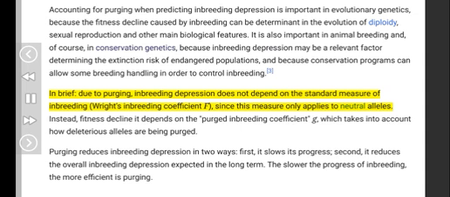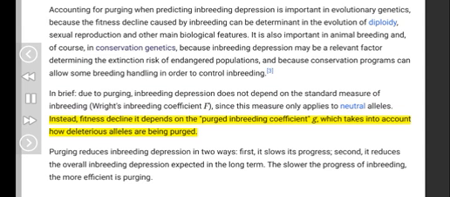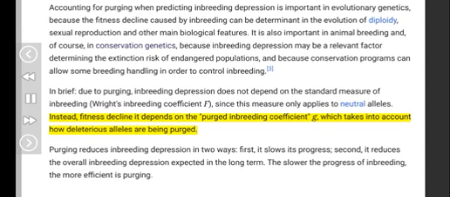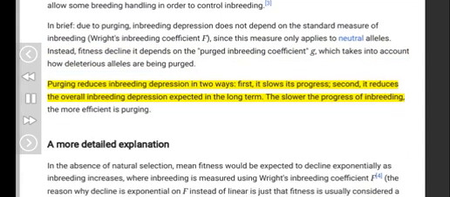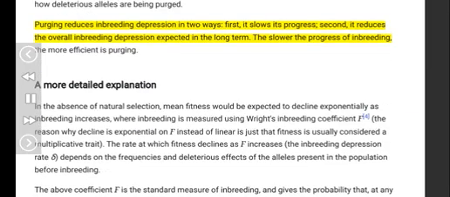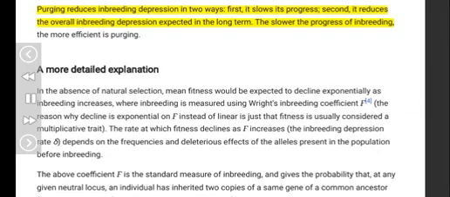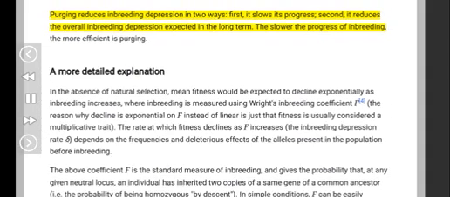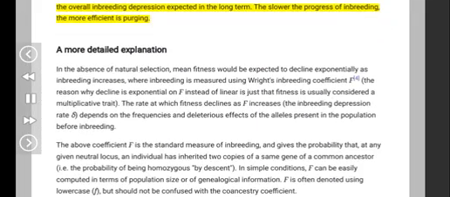3. In brief, due to purging, inbreeding depression does not depend on the standard measure of inbreeding, Wright's inbreeding coefficient F, since this measure only applies to neutral alleles. Instead, fitness decline depends on the purged inbreeding coefficient, G, which takes into account how deleterious alleles are being purged. Purging reduces inbreeding depression in 2 ways. First, it slows its progress. Second, it reduces the overall inbreeding depression expected in the long term. The slower the progress of inbreeding, the more efficient is purging.